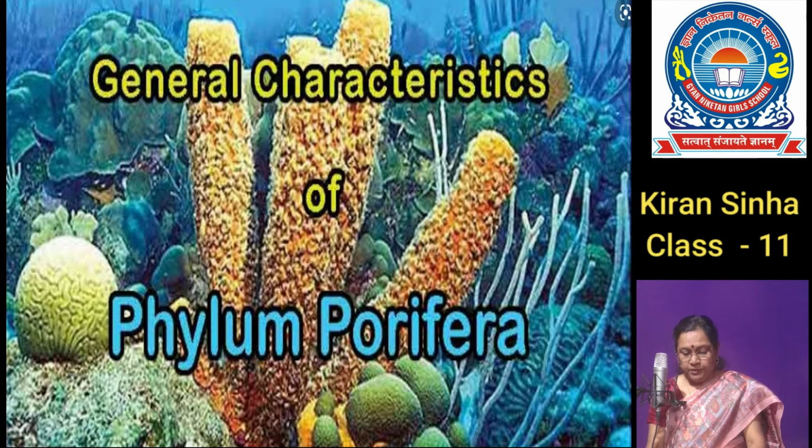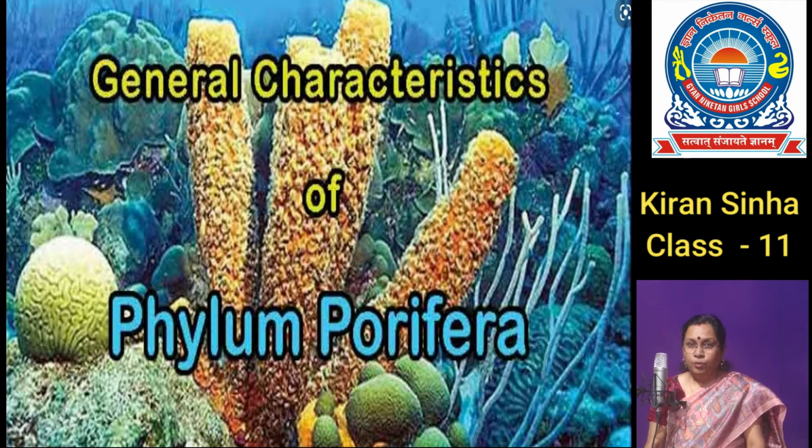Today I will start the characteristic features of different phyla. So the first phylum is Porifera. Porifera means these are the pore-bearing animals. They are also called sponges. They are mostly marine, but a few species are freshwater also.